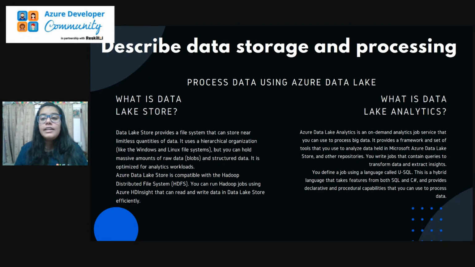Next, we have Data Lake Analytics. Azure Data Lake Analytics is an on-demand analytics job service that we can use to process big data. It provides a framework and set of tools that we can use to analyze the data held in the Azure Data Lake store and other repositories. So it is further used to analyze your data present over the data lake store. This is the way this platform is used.